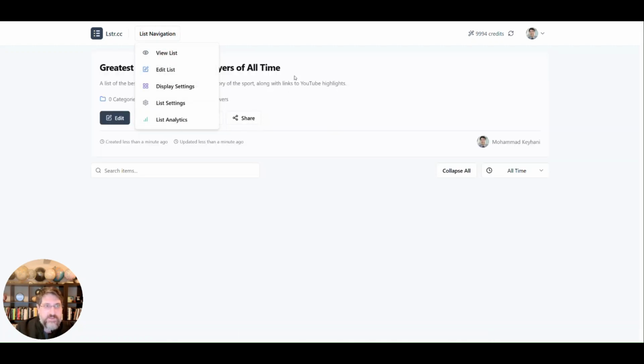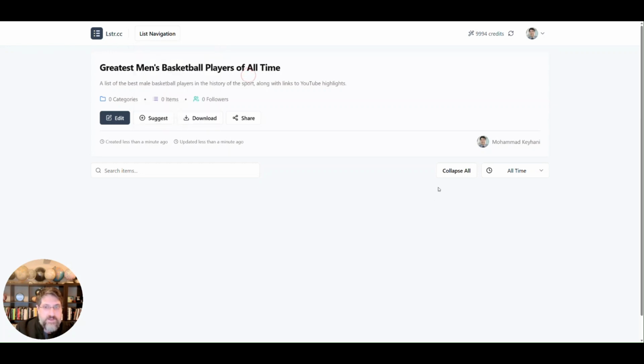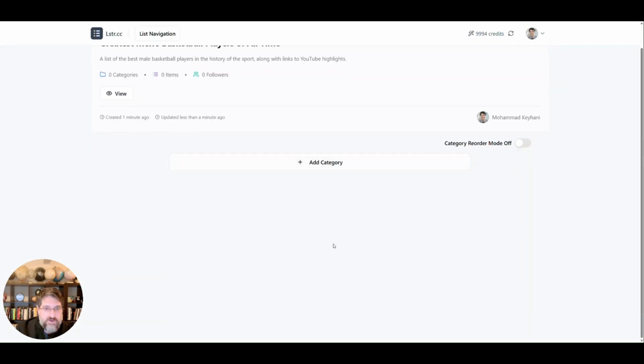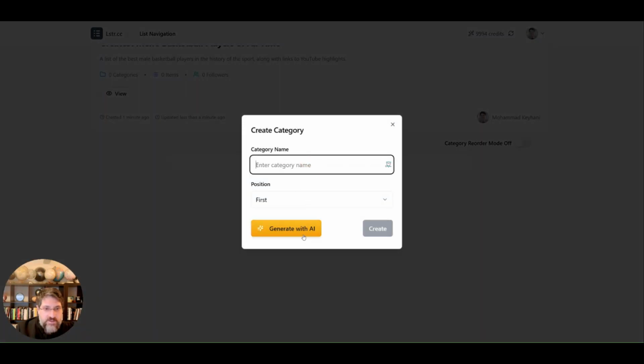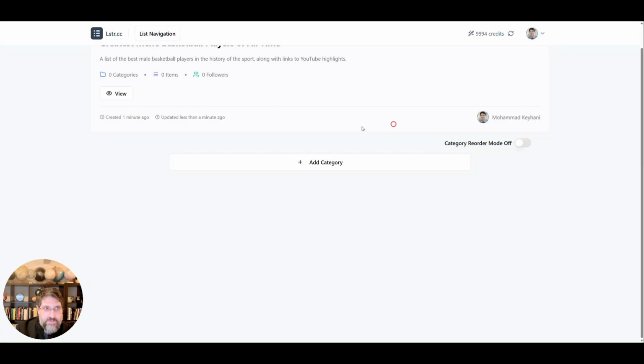as an empty list, we can use the list navigation menu and click on view list. This is what it looks like right now. Because I'm the list owner, I have an edit button here where I can individually add things. I can add categories. Once I add categories, in each category I can add an item. For both categories and items, you can get suggestions with AI as well.